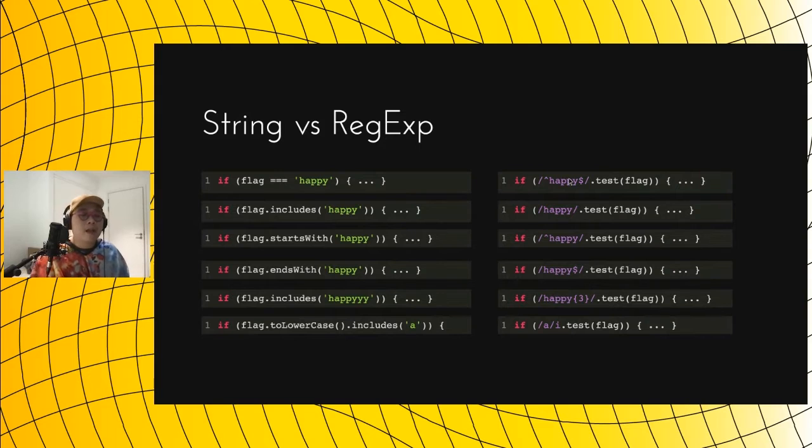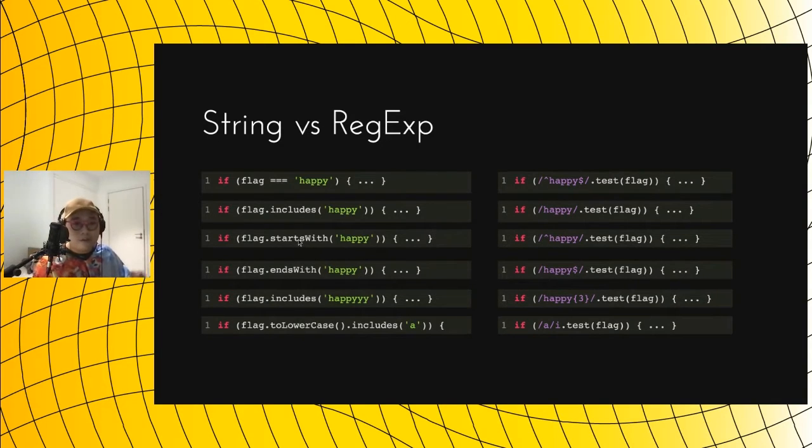So obviously, the left column is the less powerful expressions, and that enhances the readability of our code a lot. Let's quickly go through these. Includes is basically just happy.test, and startsWith is basically the same idea.